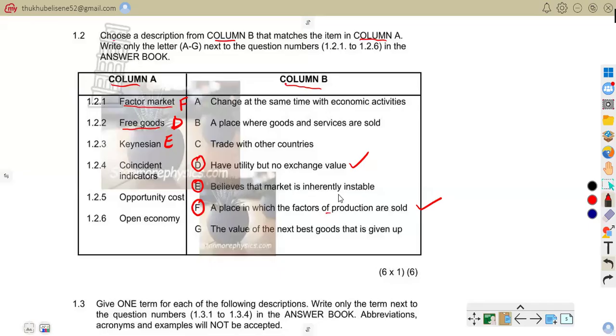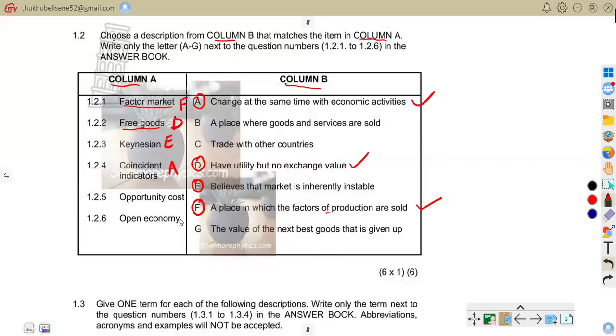So, for example, government must step in during recession. That is how these Keynesians believe. Then we have coincident indicators 1.24. As you go through all this, you can see now the correct answer there is A. Change at the same time with economic activity. So A is correct.